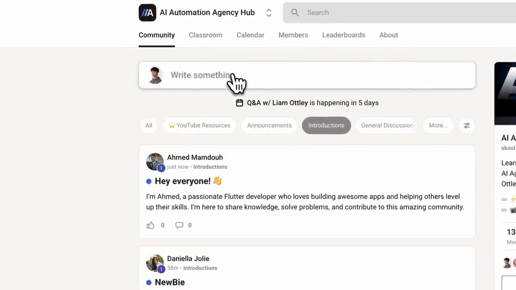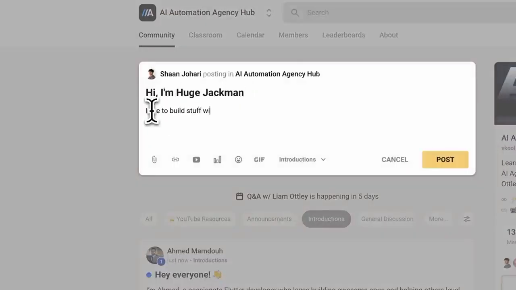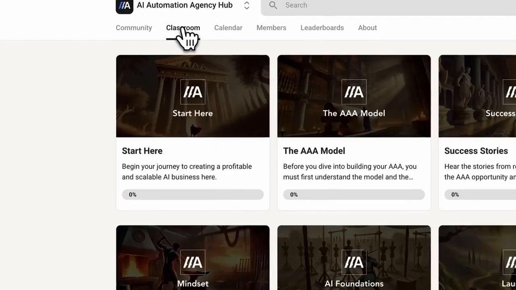You need to jump in the free community. That's by far the best space. If you're moderately interested in doing any of this stuff, my community is the #1 place to go. It is 100% free to get into. And once you're in there, drop an introduction post saying who you are, what you're about, why you want to do this. Then start working your way through my free course material.